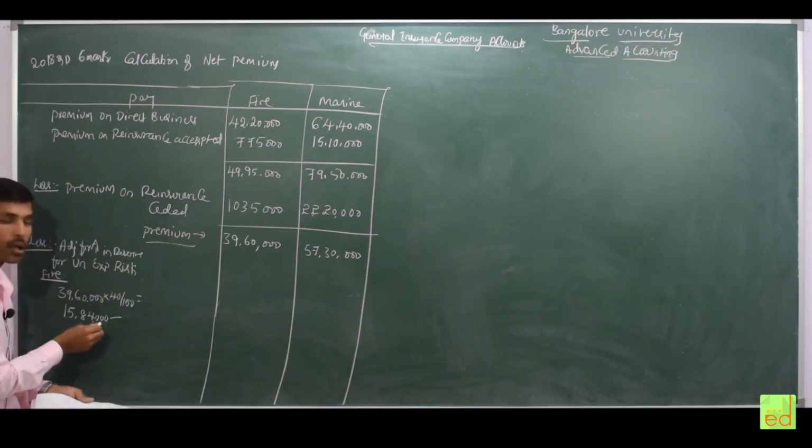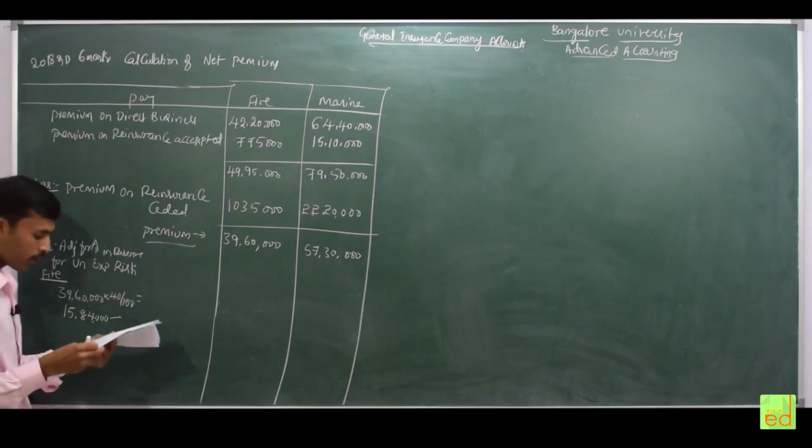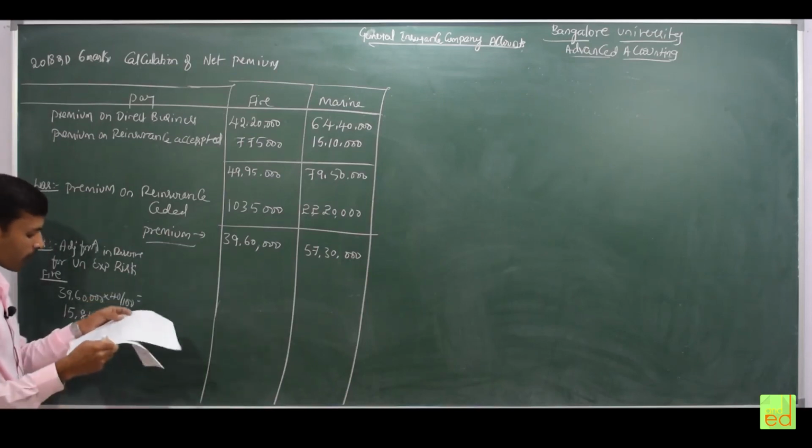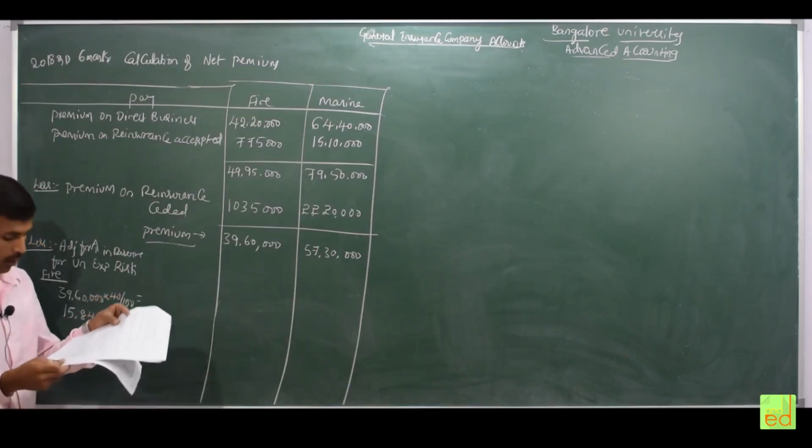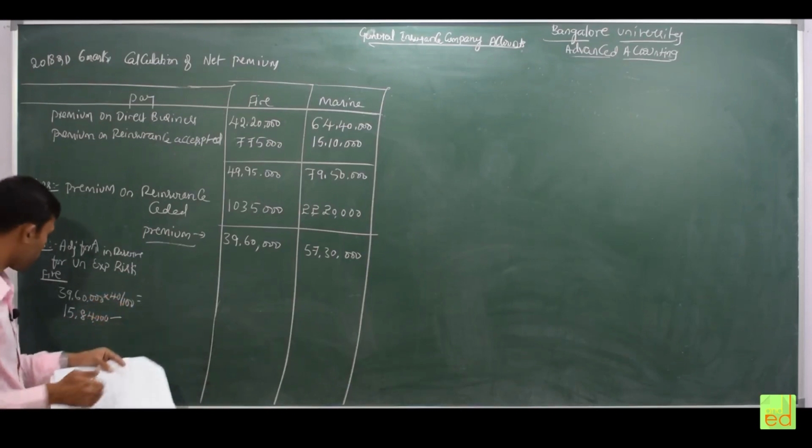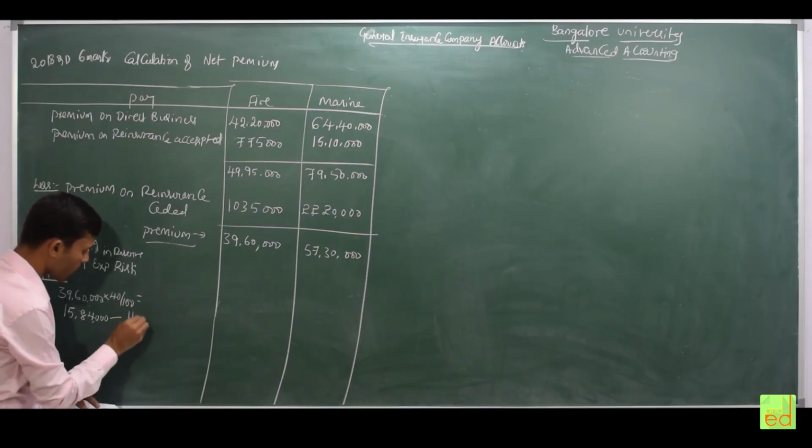This much has to be maintained, but how much have they already maintained? So that is the premium for unexpired risk on 1/4/2016 for fire, that is 14,85,000.